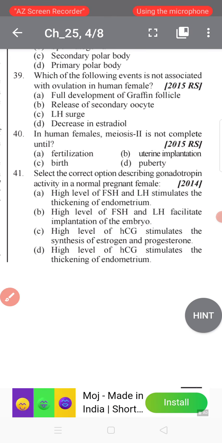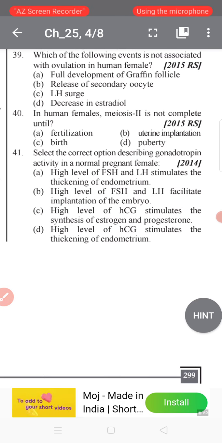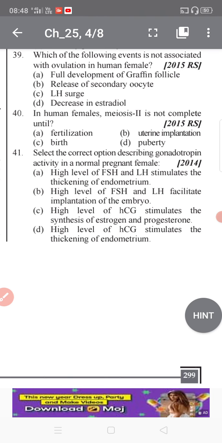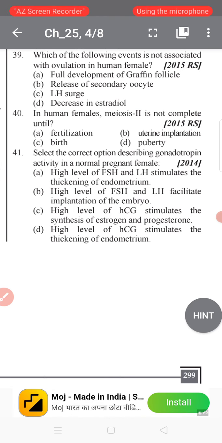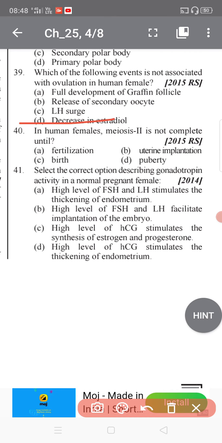I can explain this very easily. Ovulation takes place in the middle of the cycle, about the 14th day of the menstrual cycle. During this phase, an increase in the level of estrogen hormone triggers the rapid secretion of LH from the pituitary gland to its maximum level during the mid cycle, called the LH surge. That induces the rupture of the Graafian follicle and the release of the ovum, which is known as ovulation. I hope you understand very well.